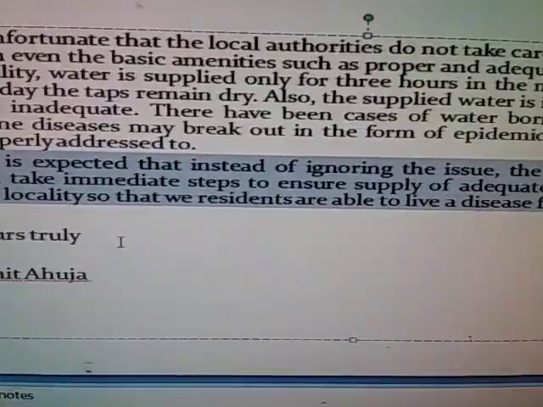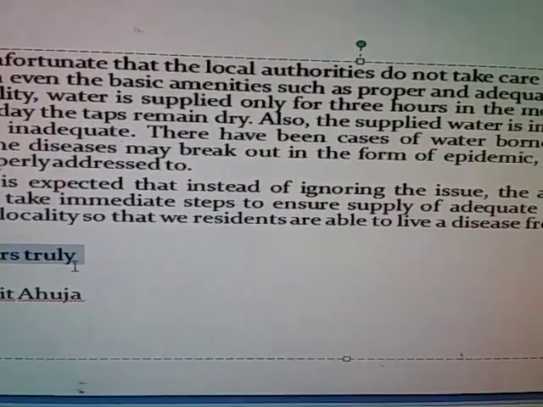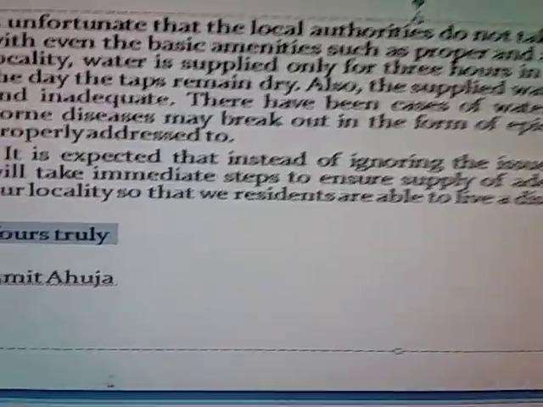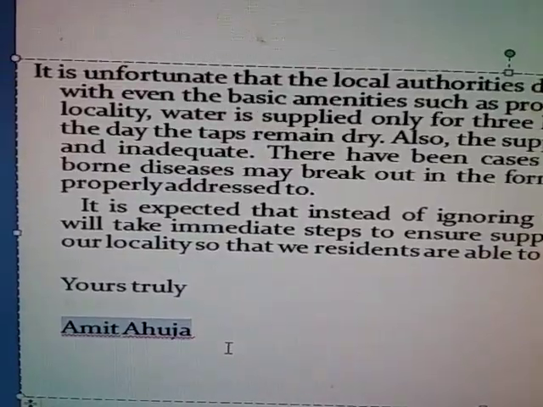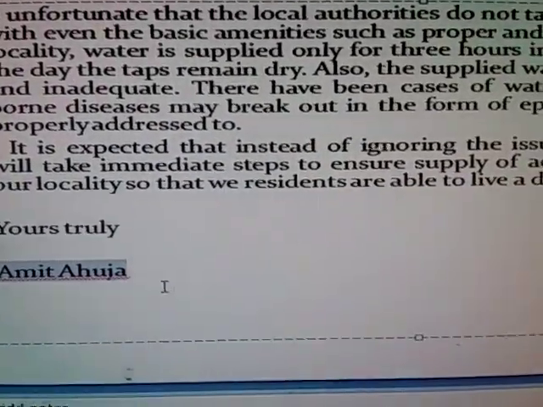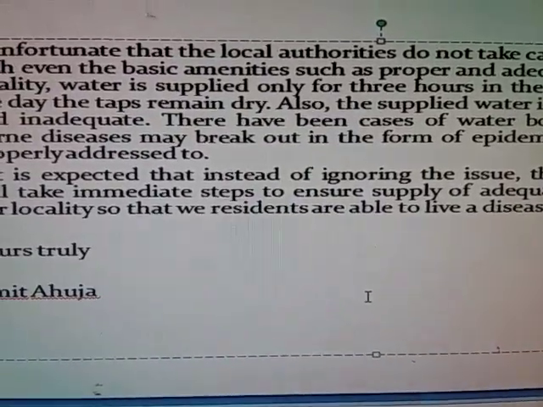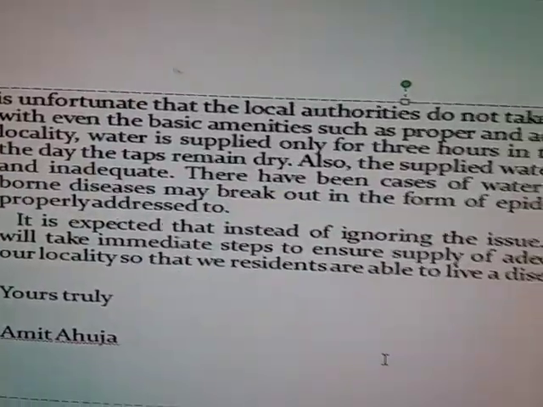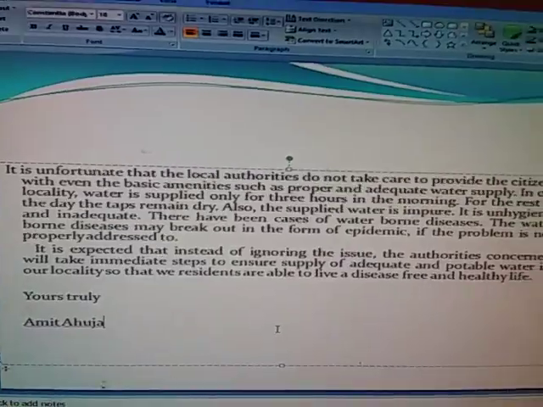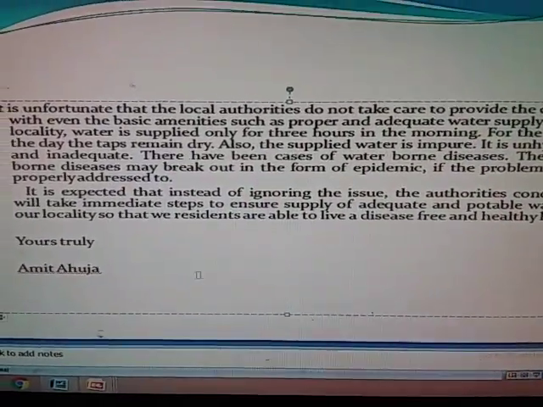Then after that we write the complimentary closing, just like here you see Yours truly. After that we write the name. The name must be the one given in the question. You are to keep this in your mind. Thus I think, dear students, you have completely understood the format to write a letter to the editor, and with this example you will be able to understand how to write a letter to the editor.